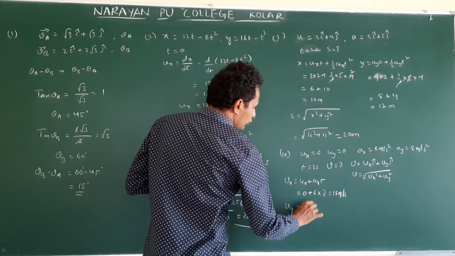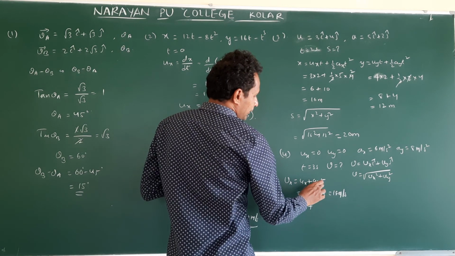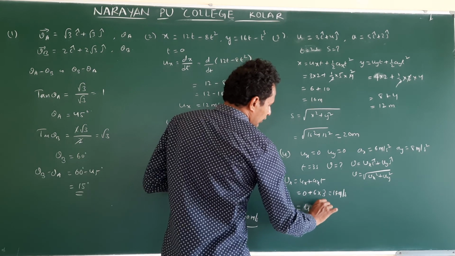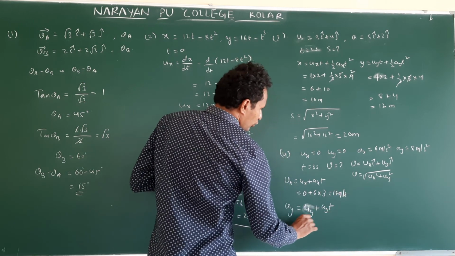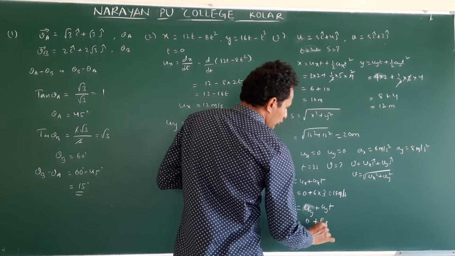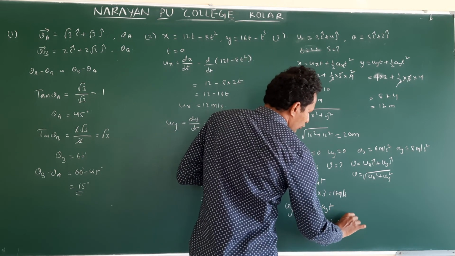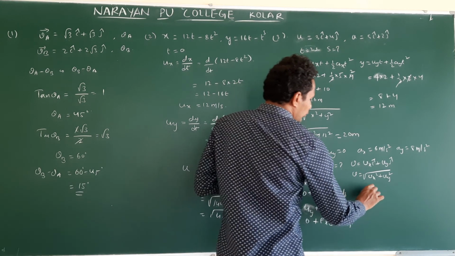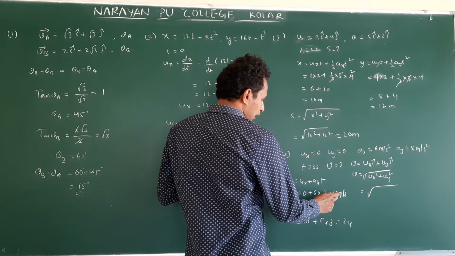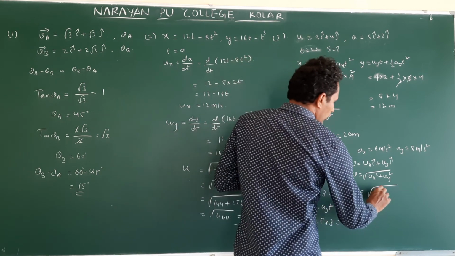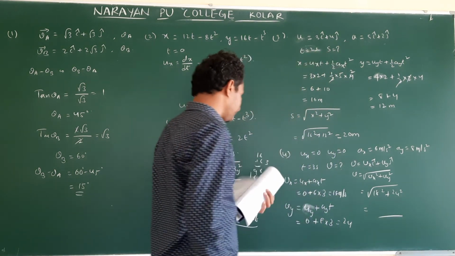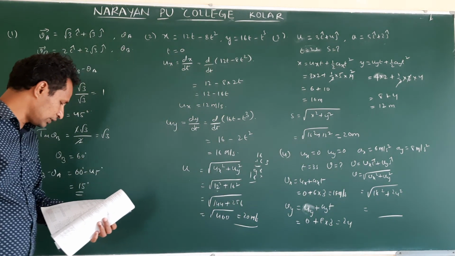Vy is equal to uy plus ayt. uy is 0. What is ay? 8 into 3. This is 24. We got vx as 18, vy as 24. So under root of 18 square plus 24 square. You do it, you will get the answer. Clear?